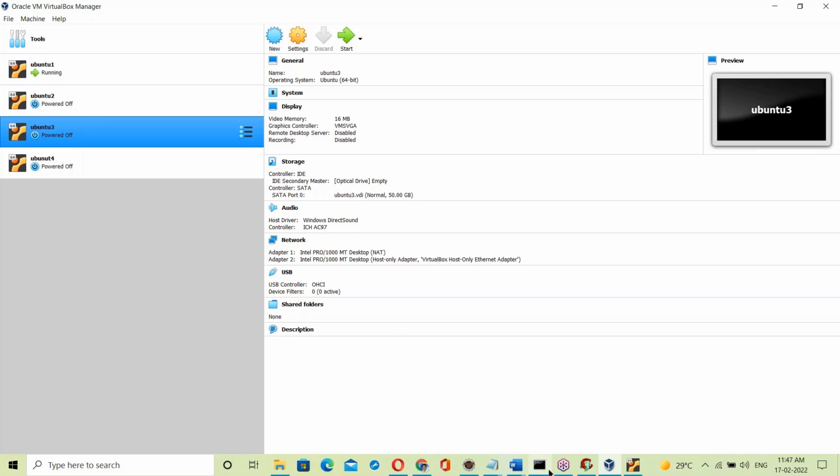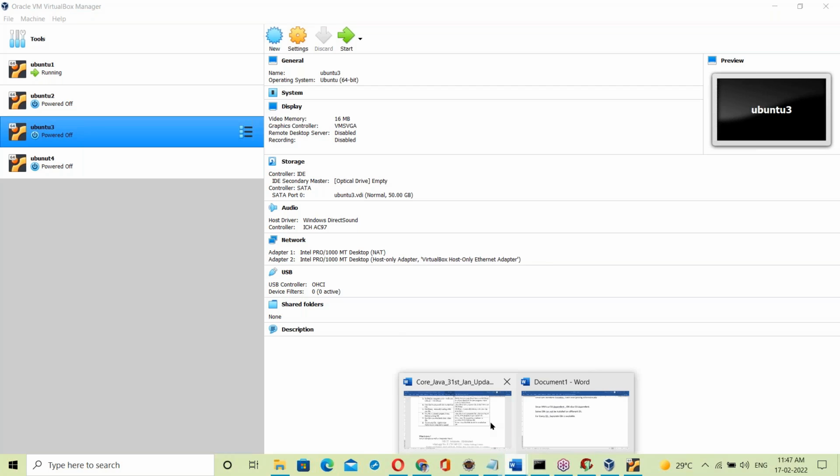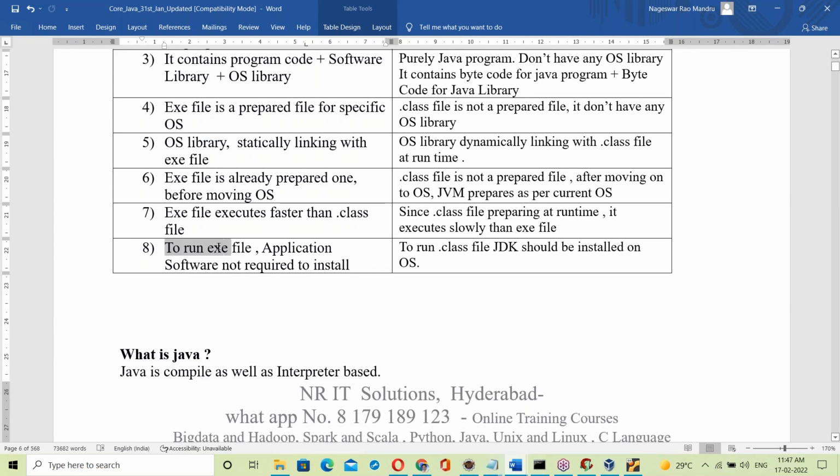Okay, to run the exe file, application software is not necessary. Application software means C software or C++ software, which is not required to run an exe file. C software is application software, C++ is application software, .NET is application software. To run an exe file, that application software is not required to be installed. Once the exe file is prepared, it is not necessary.